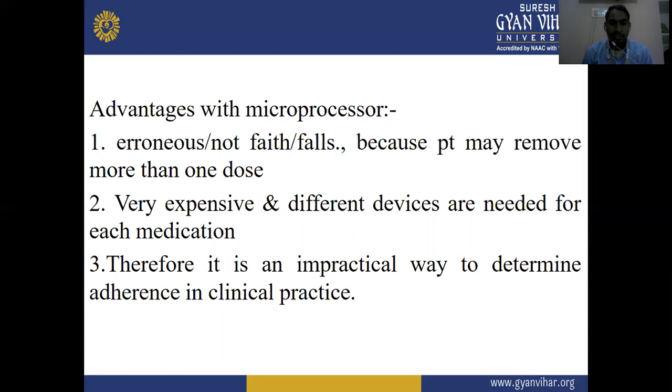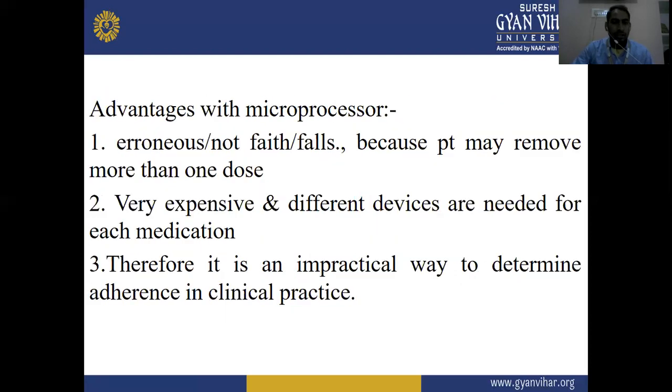Second, it is very expensive, and different devices are needed for each medication. Third, it is impractical as a way to determine adherence in clinical practice. These are the disadvantages of microprocessor monitoring.